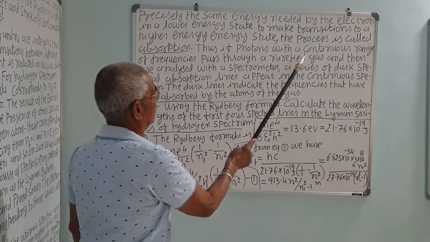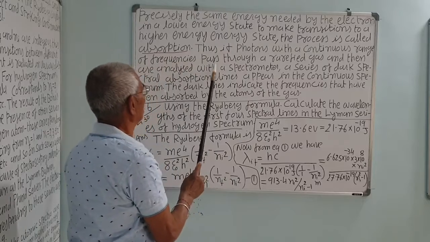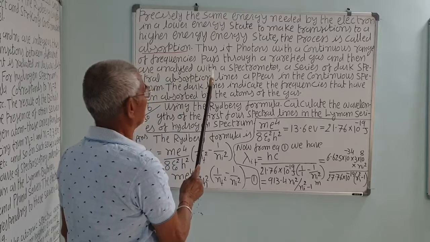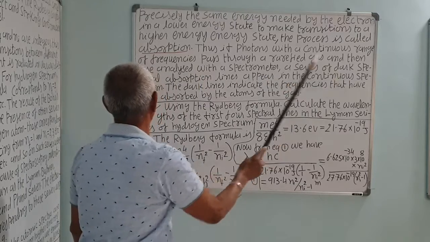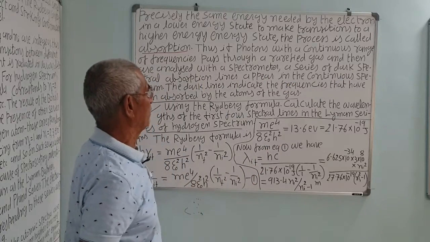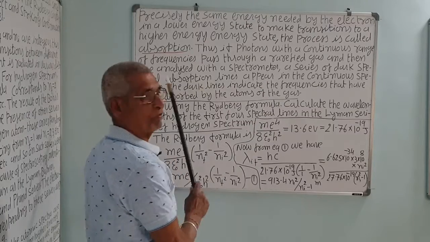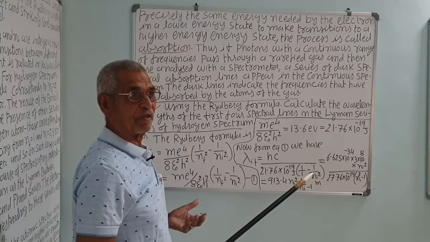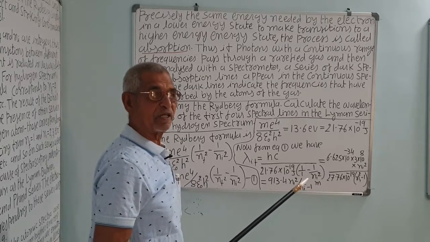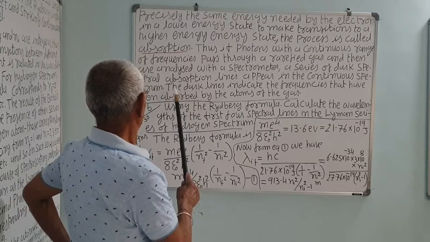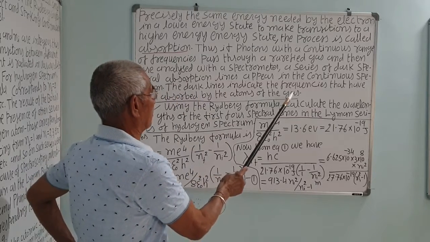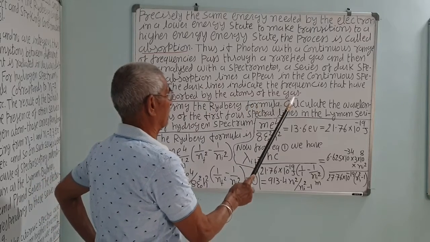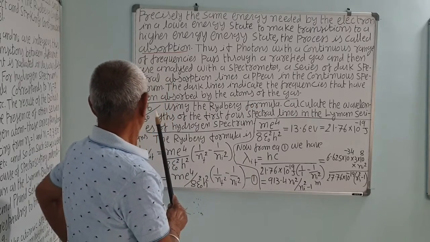Thus, if photons with a continuous range of frequencies pass through a rarefied gas and are then analyzed with a spectrometer, a series of dark spectral absorption lines appears in the continuous spectrum. You have studied the details in class 11 also. Whatever it emits at a higher temperature, it will absorb when it is at a lower temperature. The dark lines indicate the frequencies that have been absorbed by the atoms of the gas. Correct? Now, example.